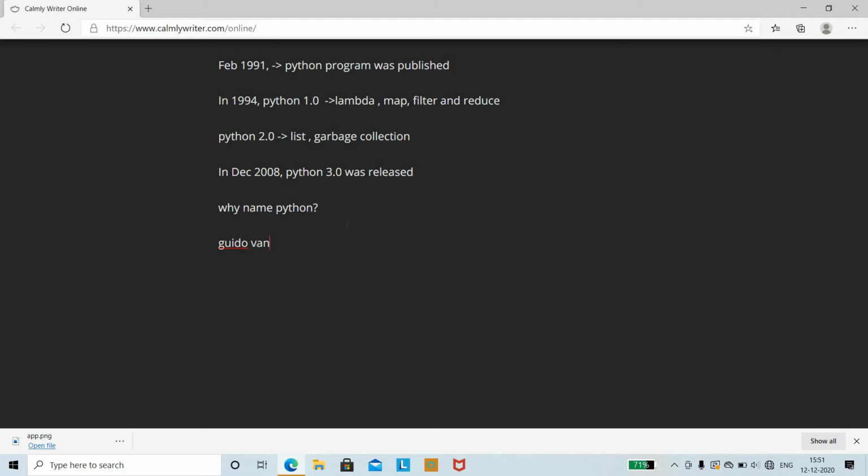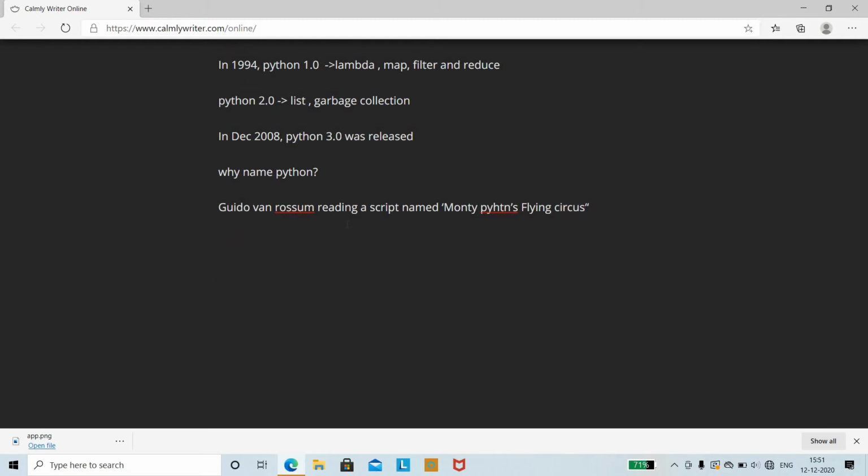The name of the script is Monty Python's Flying Circus. This was the popular book, and Monty Python.